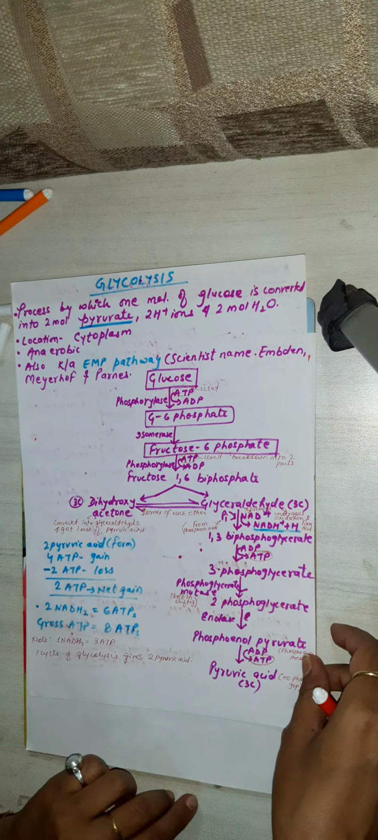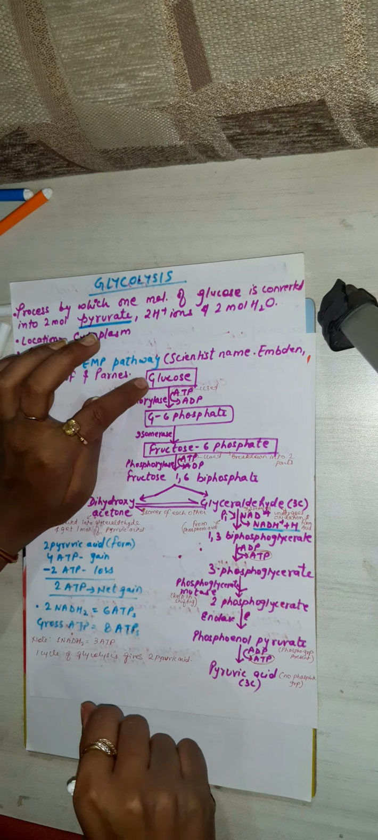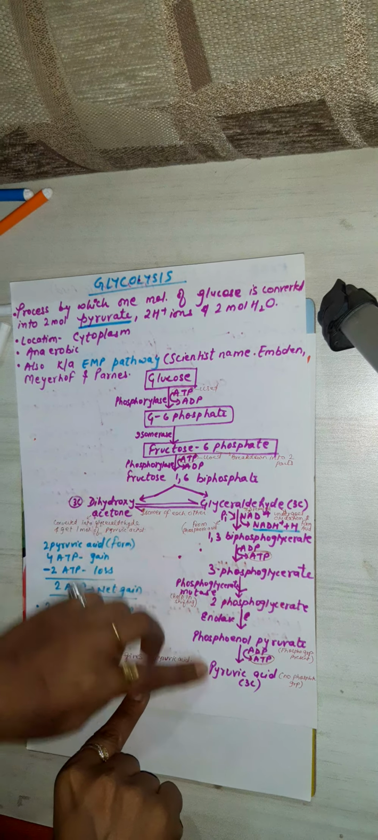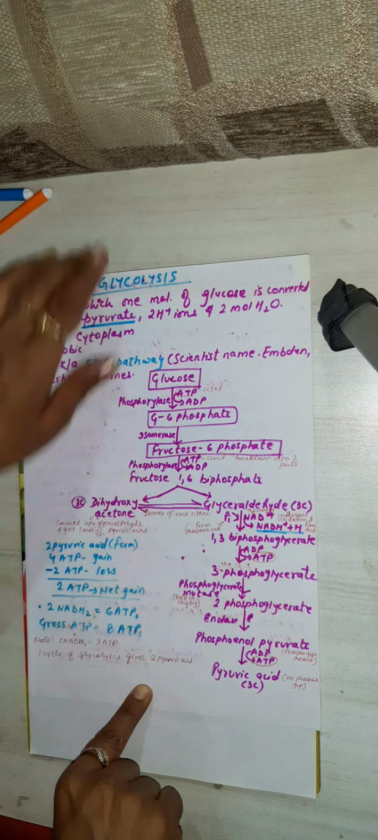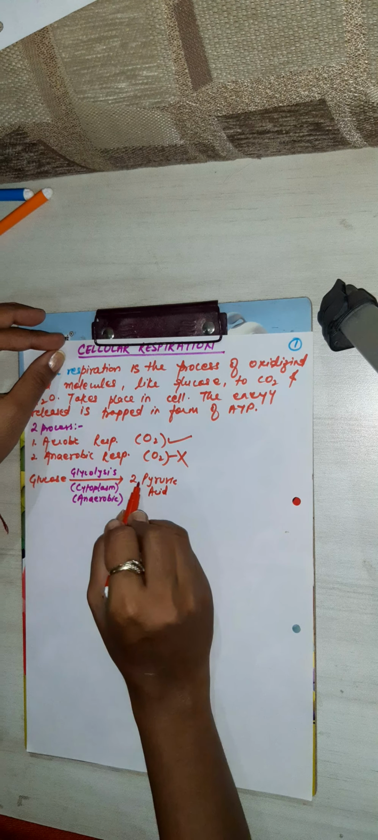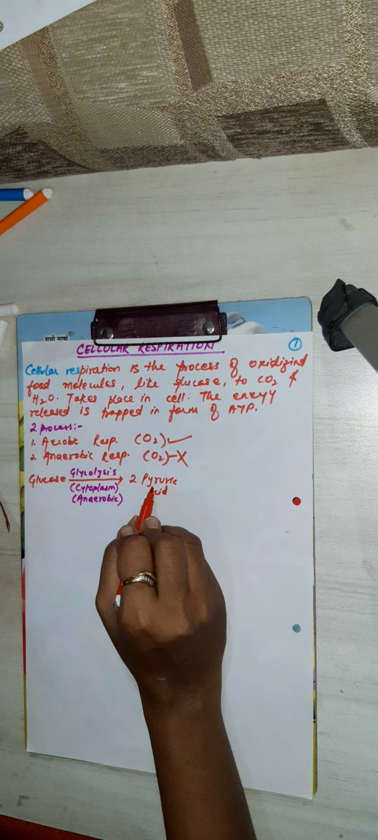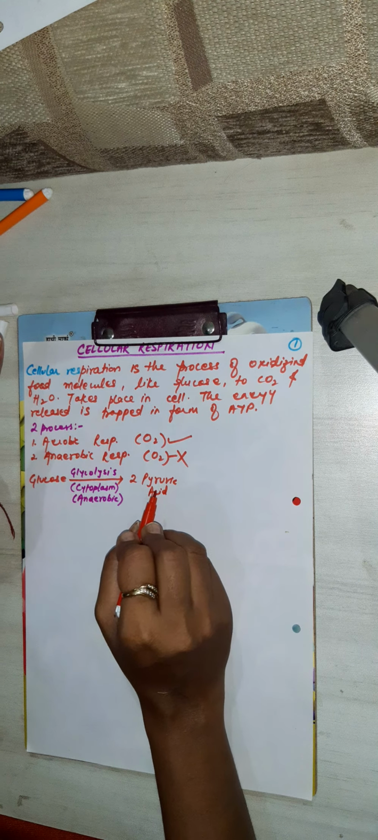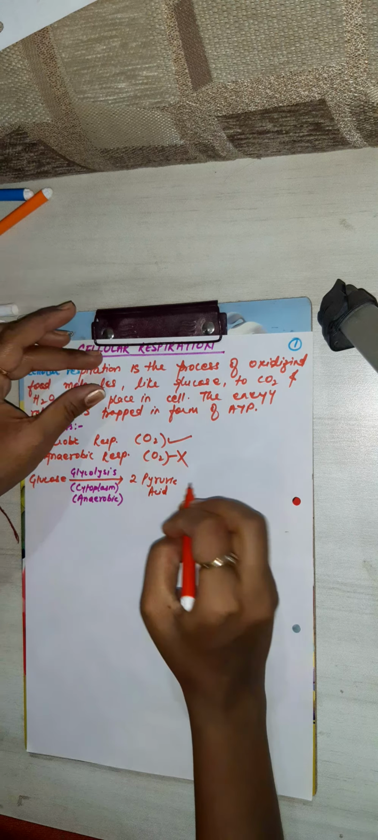Actually this is the glycolysis process, you can see. Glucose is a 6 carbon compound and pyruvic acid is a 3 carbon compound. I have told you pyruvic acid is 3 carbon and glucose is 6 carbon. Two 3s are 6. Balanced. Now, suppose this process takes place in yeast.